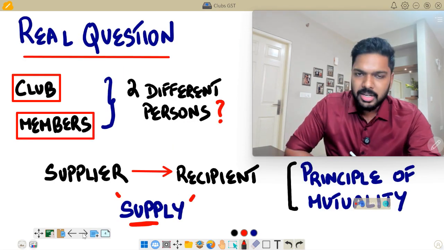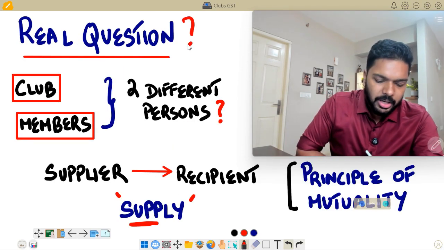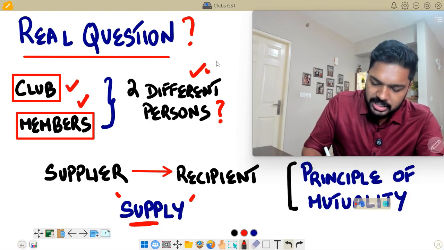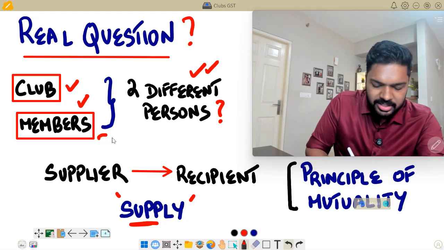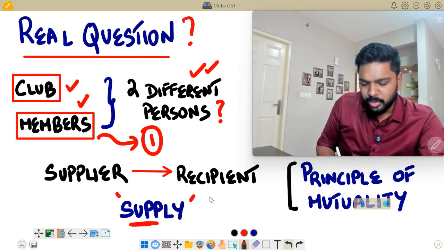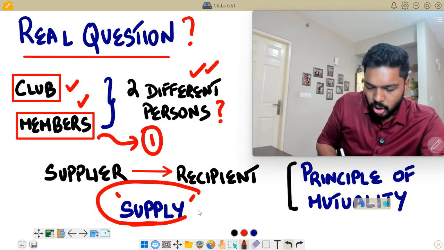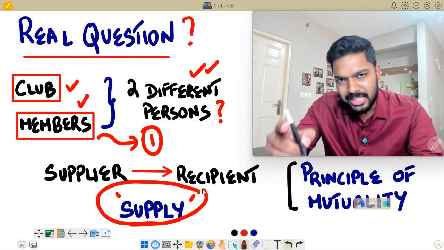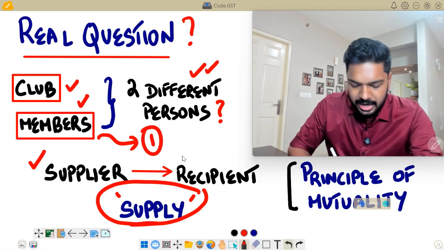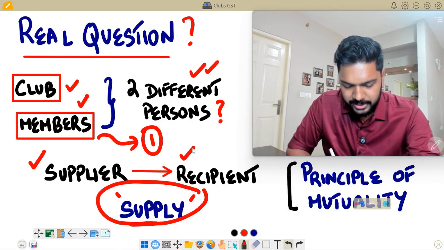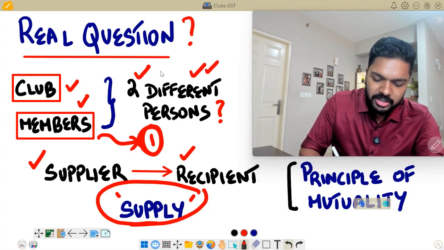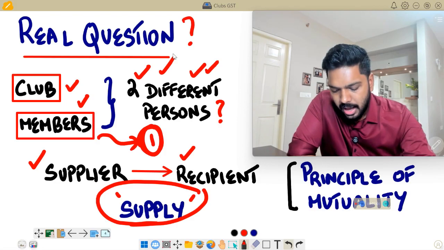But the real question here is that should the club and members be treated as two different distinct persons, or can it be treated as a single party or a single person? Of course, for GST to be levied, there should be the thing called supply. And for supply to be there, there should be one person identified as supplier and another person identified or identifiable as a recipient. There cannot be a supply with one particular person. There should be two different distinct persons.